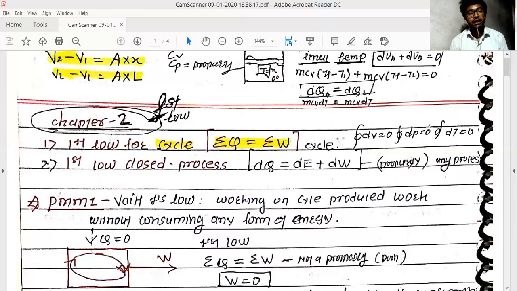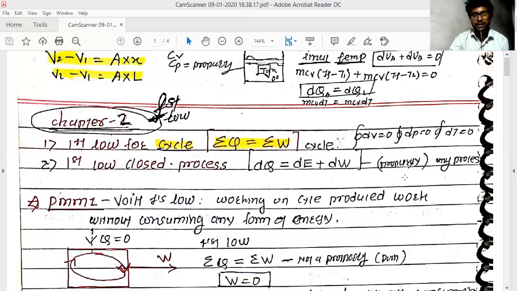And the first law for a process is dQ, the heat supplied, equal to the internal energy change plus the work done. This law is applicable for any process: constant pressure, constant temperature, constant volume, adiabatic, all processes. Internal energy is a property of the system, which depends only on the point.